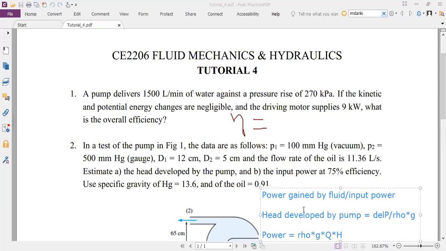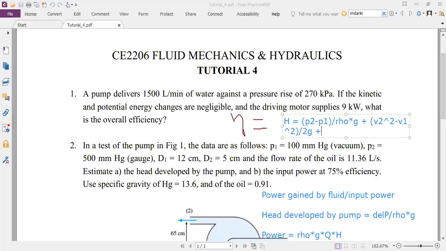The reason that piece of information is given is because in principle, this head developed by the pump, H, is actually P2 minus P1 divided by rho into G, plus V2 square minus V1 square by 2G, plus Z2 minus Z1. This is the actual equation for the head developed by the pump.